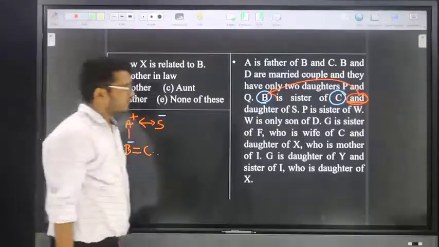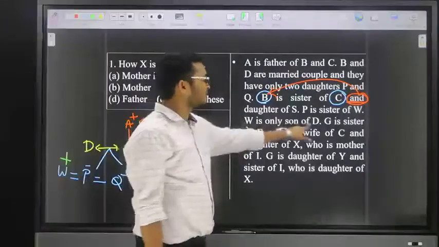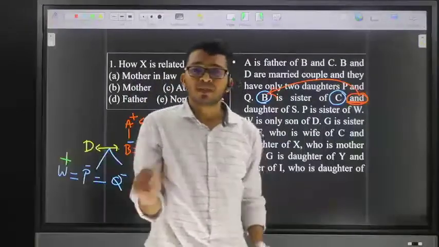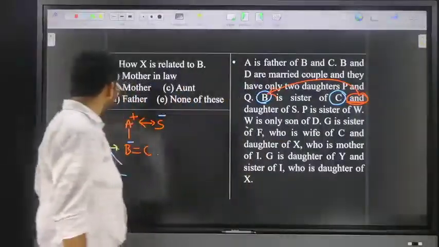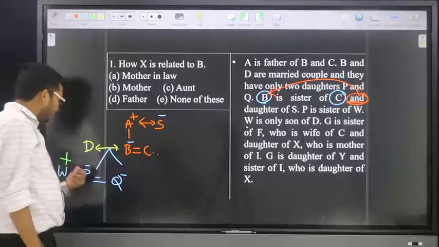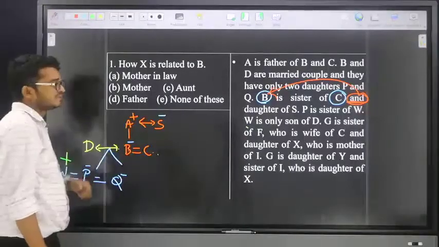The next point is: W is the only son of D. Friends, this point is not required. Why? They already mentioned that P and Q are the only daughters, so W is compulsorily the son. Leave it.